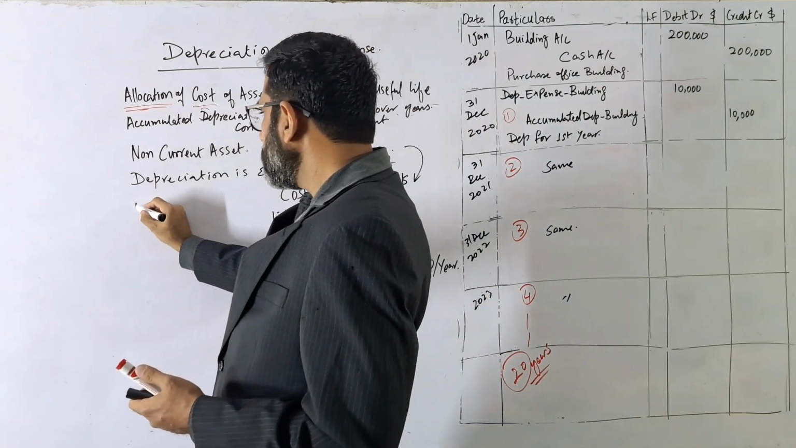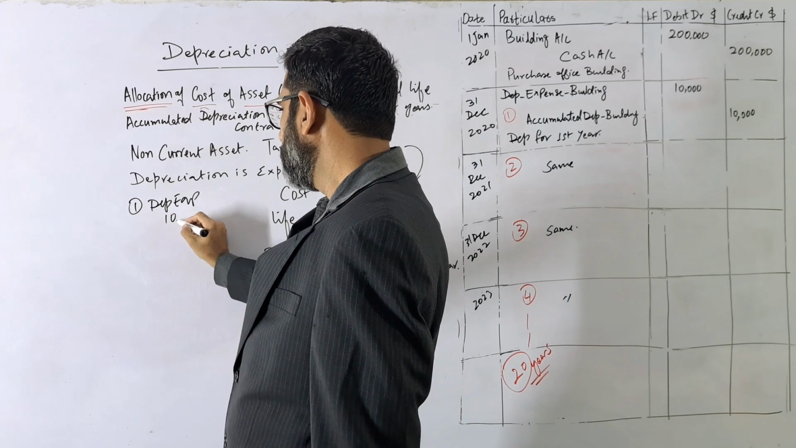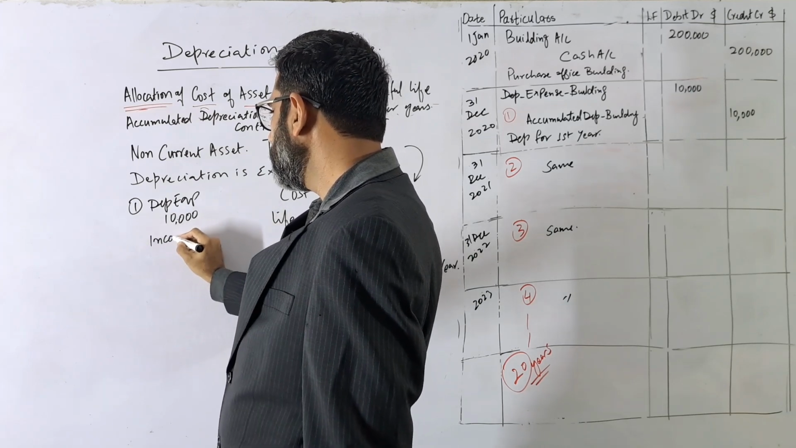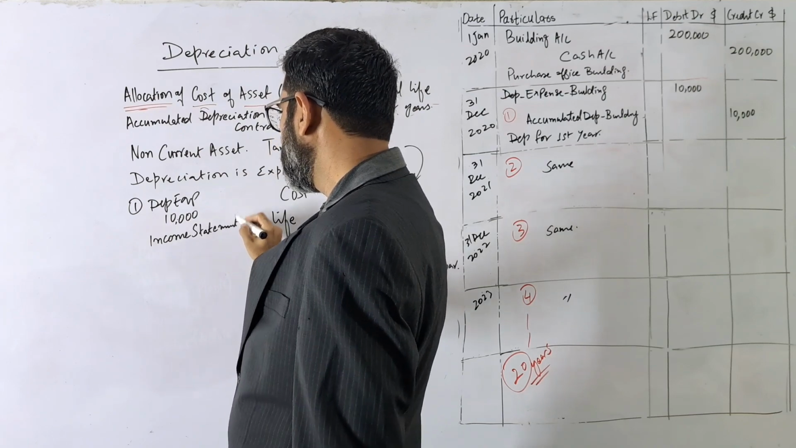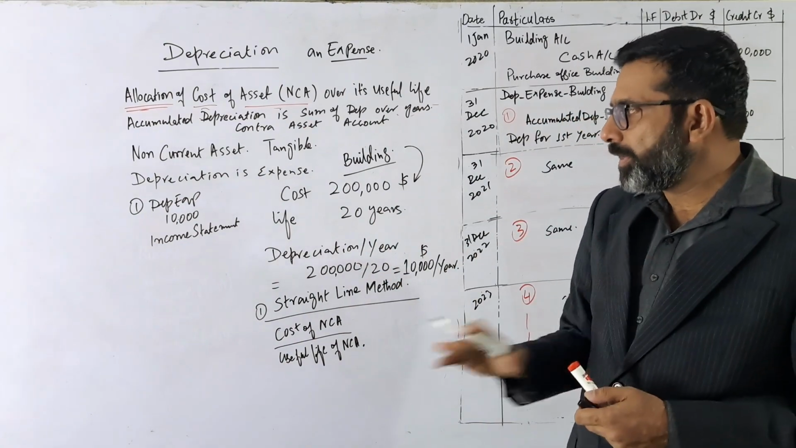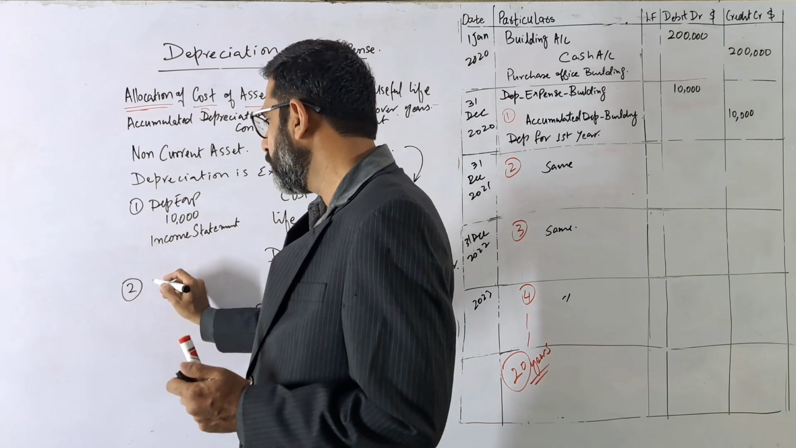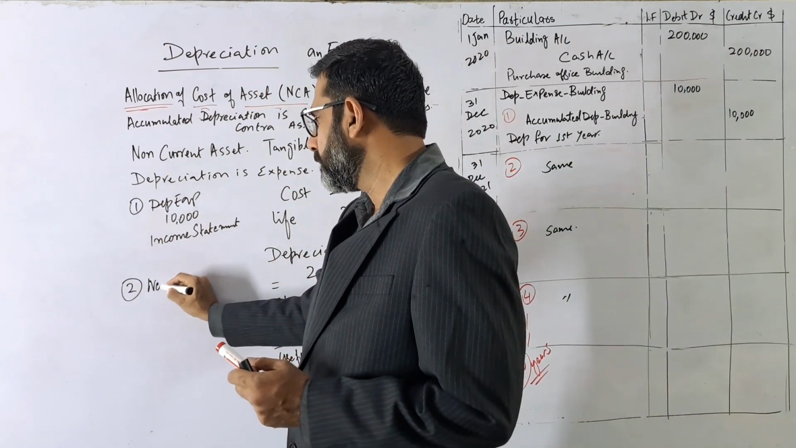Now depreciation expense 10,000, this will be in the income statement. Okay. So year 1, year 2, year 3, every year it will be the same. The next thing that is important, we have to calculate what? We have to calculate the net book value.